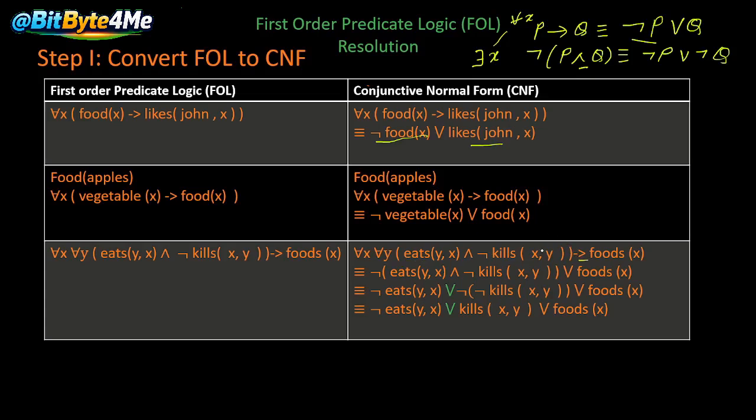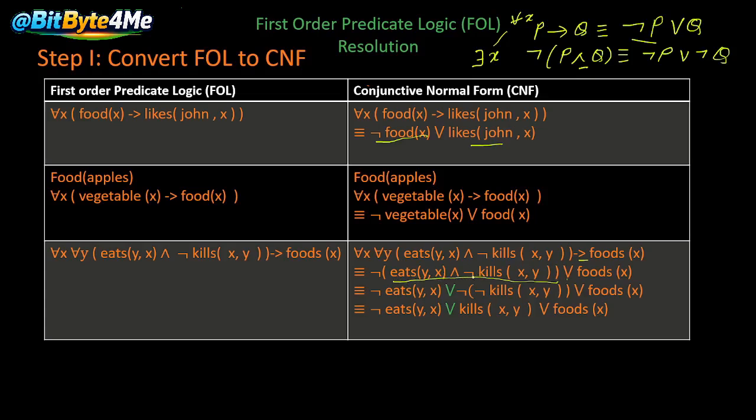The whole of the expression will be negated: put a NOT sign and a long bracket, and inside this bracket, eats(y, x) and not kills(x, y). So this is the P, and this is the Q, food(x). We have changed this symbol to the OR symbol. Now carry this negation sign inward; it will be applied to both eats and kills.